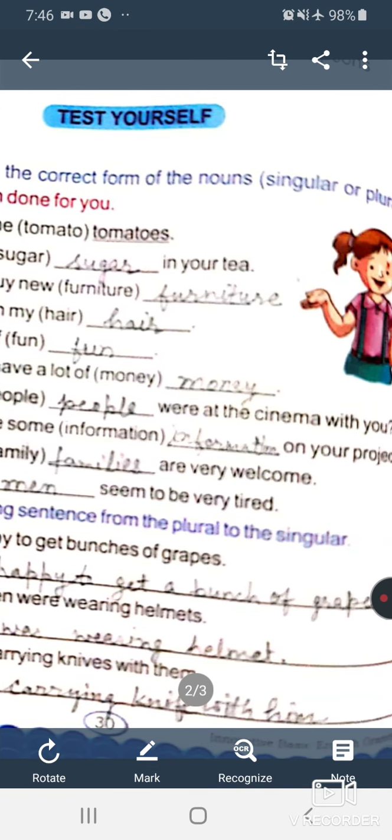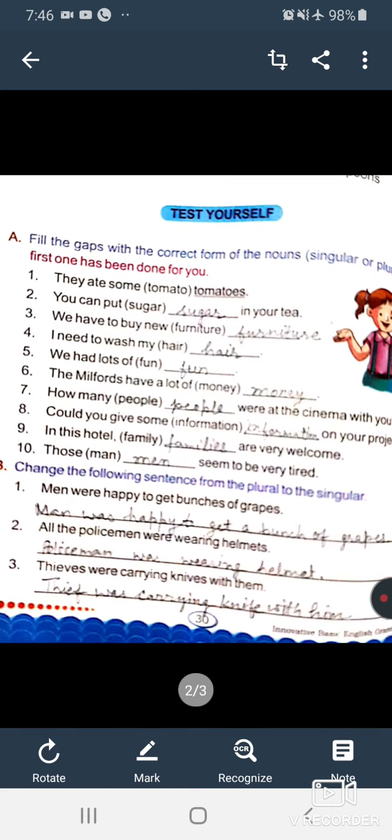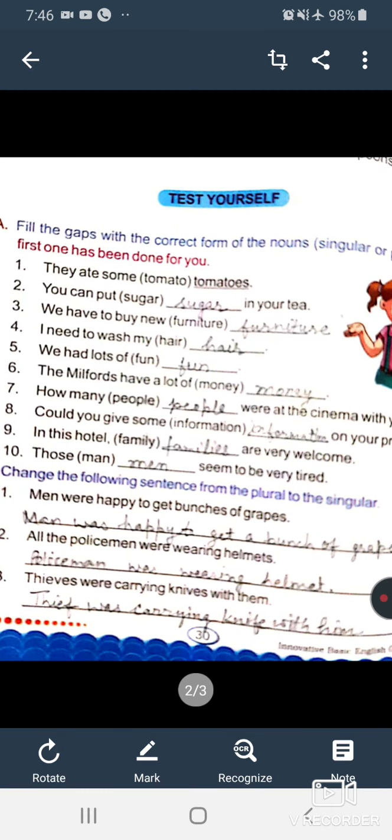Okay beta. Next, second sentence, all the policemen were wearing helmets. We are to change here policemen into policeman, were into was, and helmets into helmet. So the new sentence will come before us. Policeman was wearing helmet.